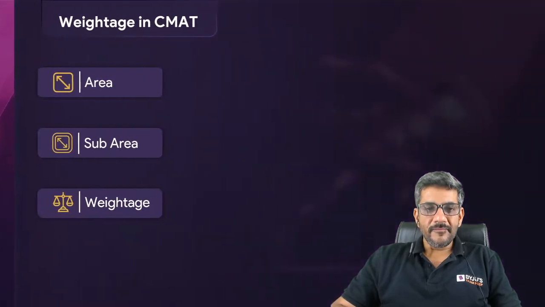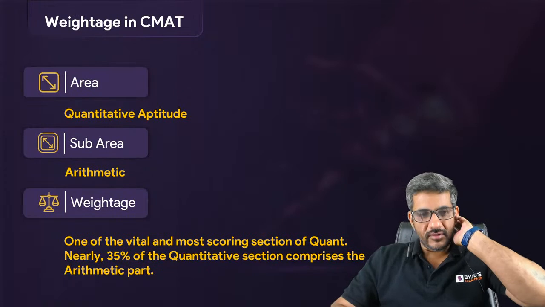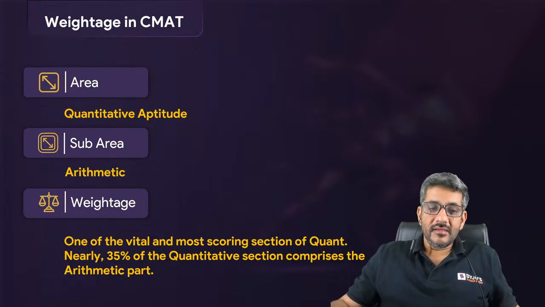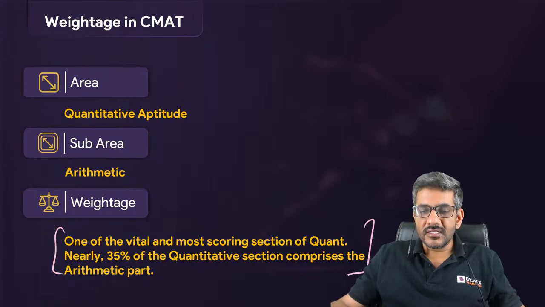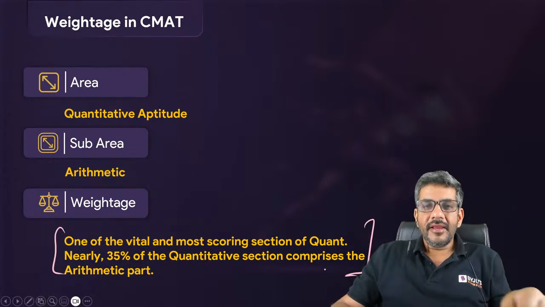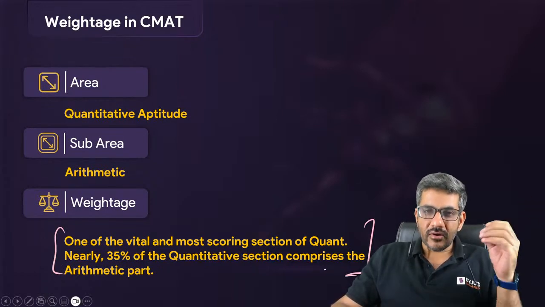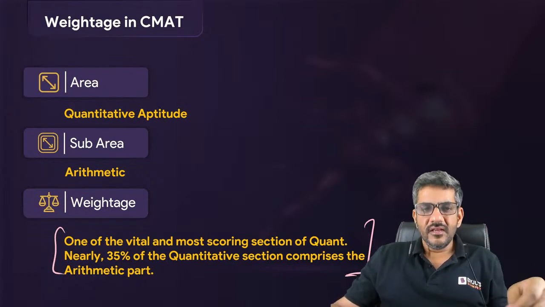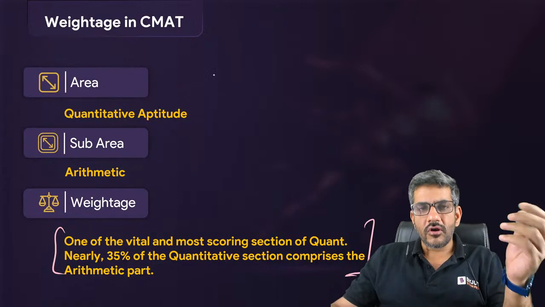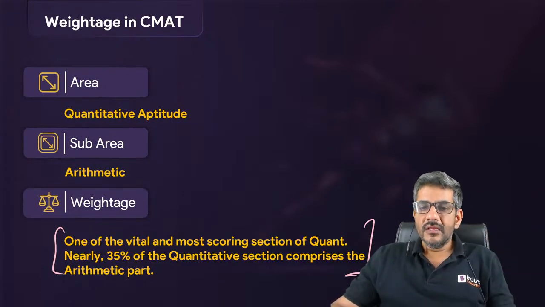So first of all, what are we going to do? We are going to talk about arithmetic today, which is a sub part of course, arithmetic. And the weightage of arithmetic, I am pretty sure all of you know, is that this is the most important area in any of the management entrances, whether you talk about CAT or XAT or IIFT, NMAT, CMAT, SNAP, Maharashtra CET, TISSNET, whichever you talk about, for all of them, it is the most important area for you. That's what we are going to discuss in today's class as well.